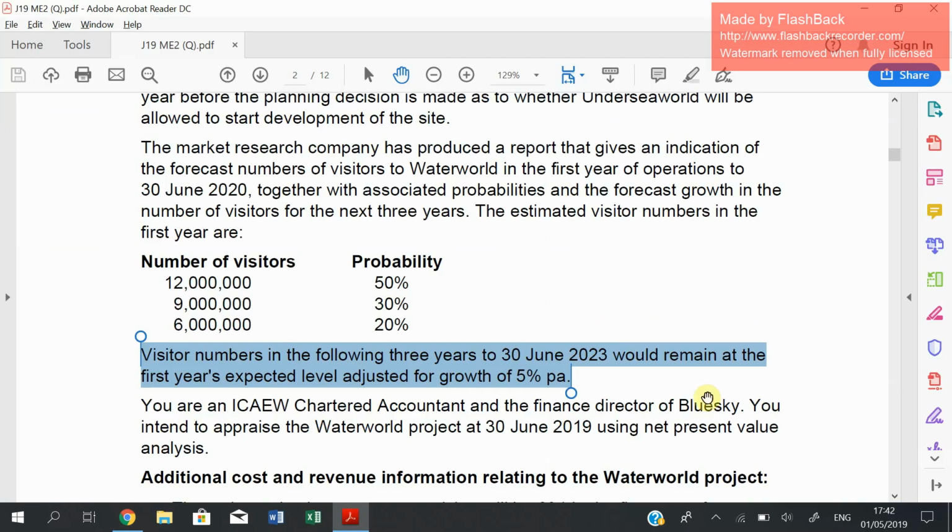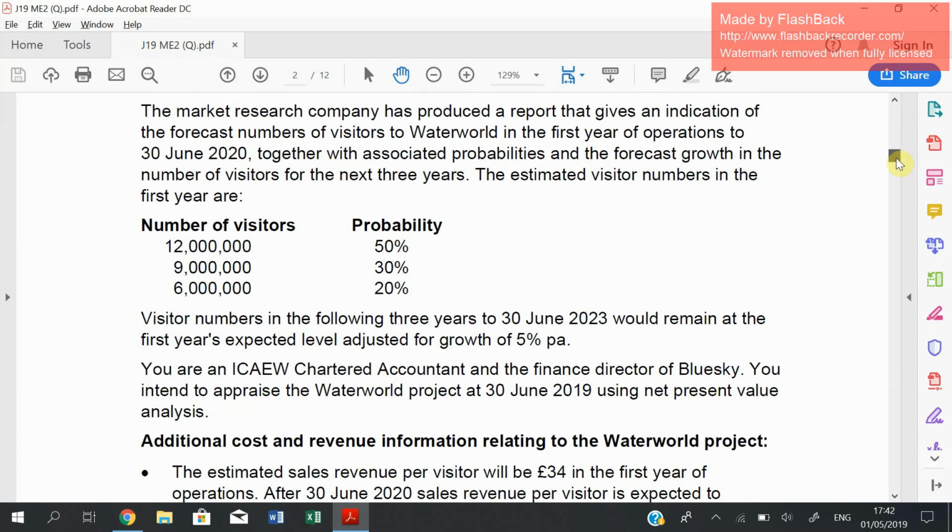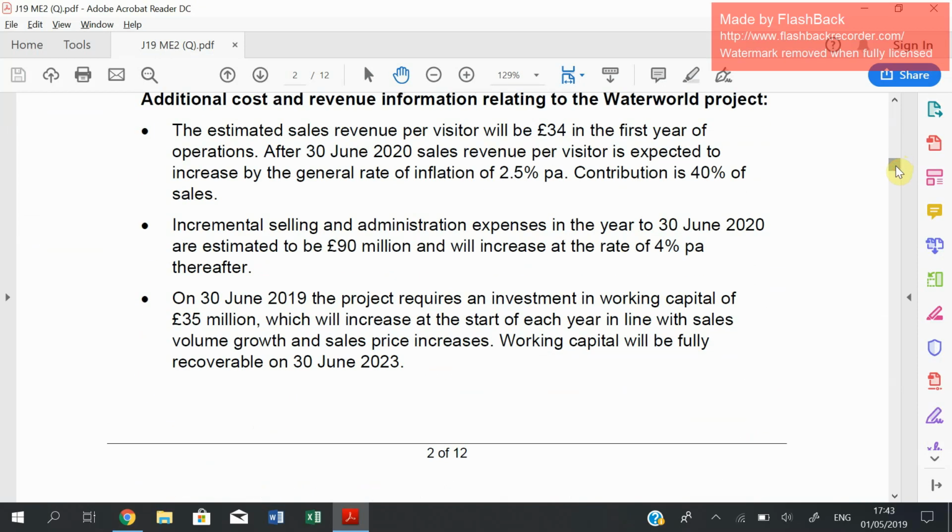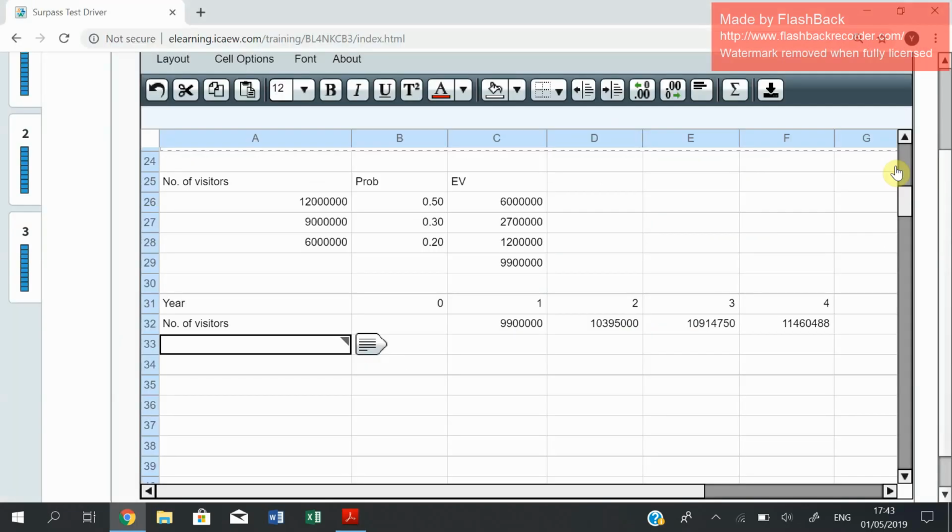You are an ICAEW chartered accountant. You intend to appraise the project at the current date, which is year 0, using the net present value. The estimated sales revenue will be 34 in the first year. After 30th of June 2020, which is the first year, sales revenue per visitor is expected to increase by the general inflation rate of 2.5%. So very good. We have got here the selling price.